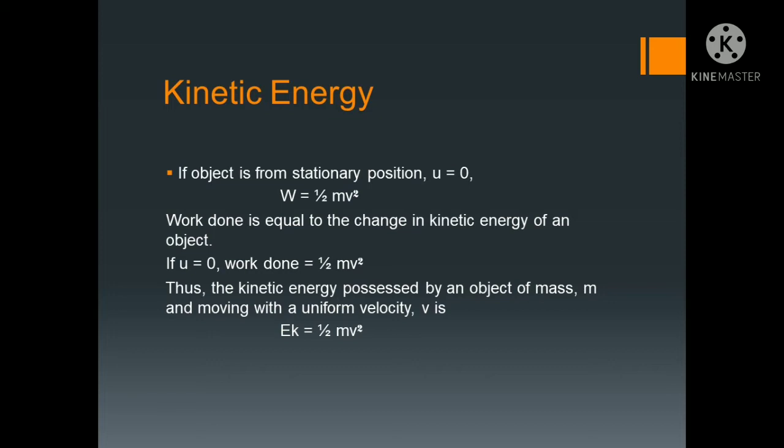Work done means the kinetic energy. Thus the kinetic energy possessed by an object of mass m moving with a uniform velocity v is Ek, with k in the suffix. Ek equal to half mv square. So this is the kinetic energy.